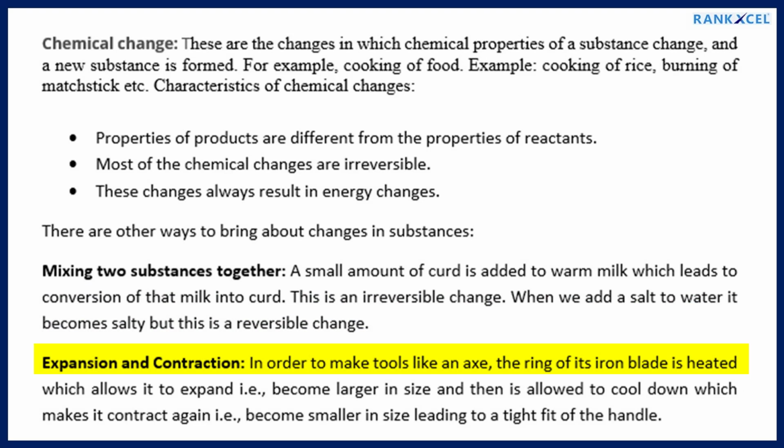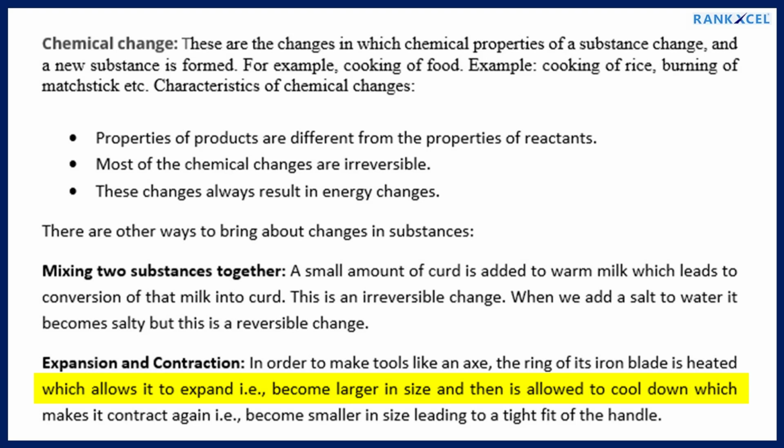Expansion and contraction. In order to make tools like an axe, the ring of its iron blade is heated, which allows it to expand, i.e., become larger in size, and then is allowed to cool down, which makes it contract again, i.e., become smaller in size, leading to a tight fit of the handle.